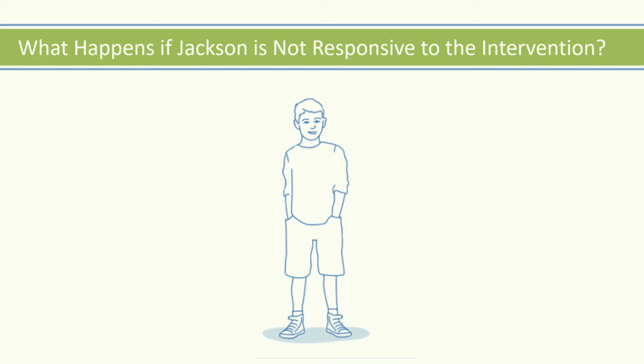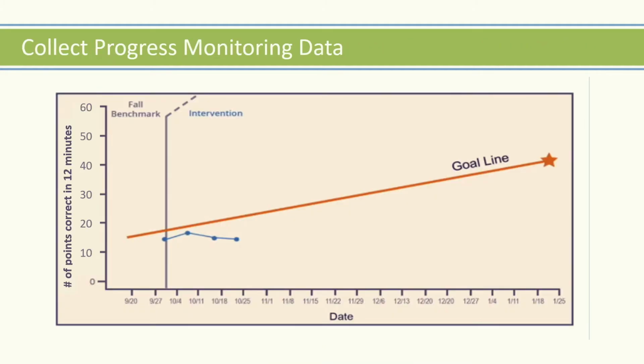This new scenario here will illustrate how the team reacts if Jackson does not respond to the intervention. In this case, before reviewing individual student data, the team reviews the fidelity data and determines the intervention was delivered with fidelity and confirms that most students who received the intervention were responsive. The team then compares Jackson's current performance to his expected performance and goal line to determine that he is not responding to the intervention. All of his data points are below the goal line, indicating he is not on track to meet his end of intervention goal of 40 points correct.